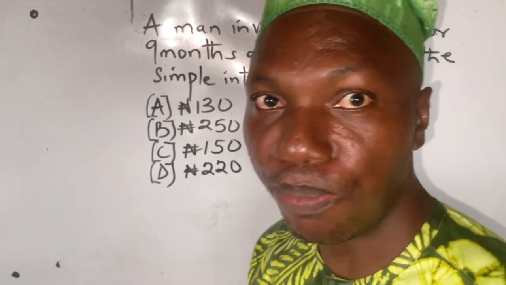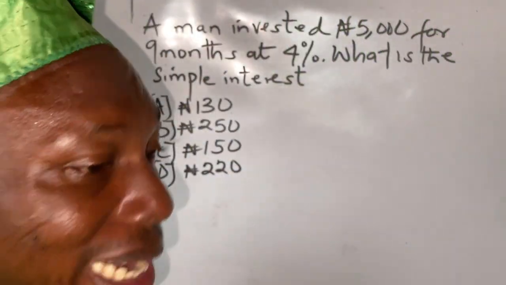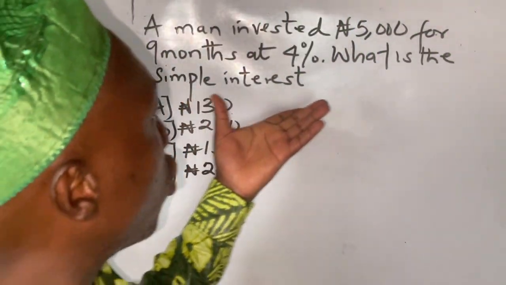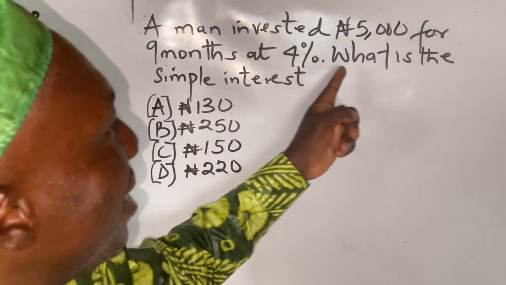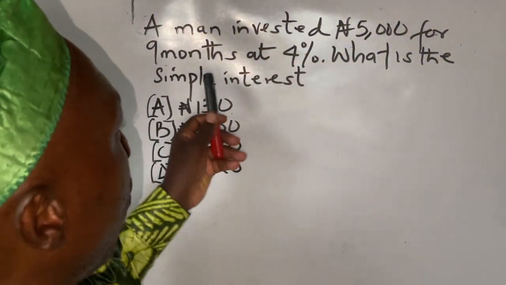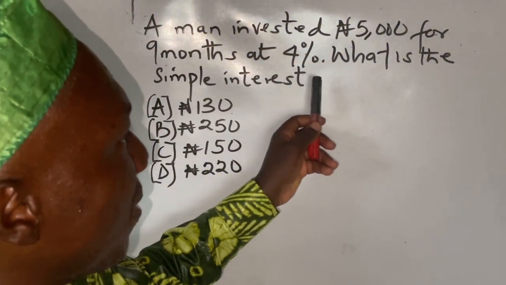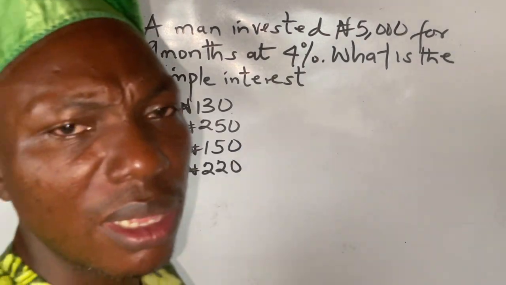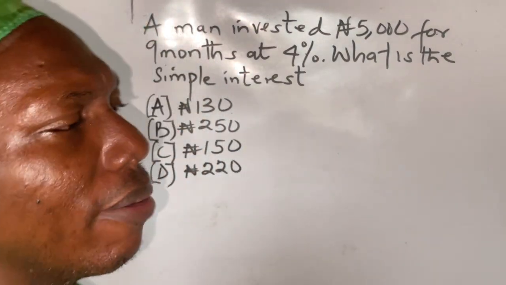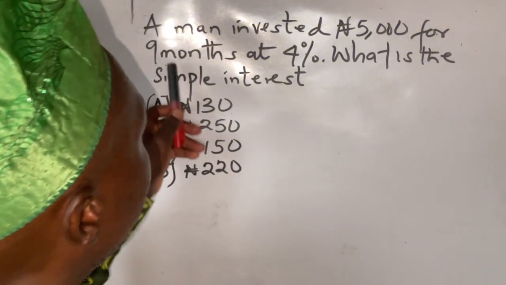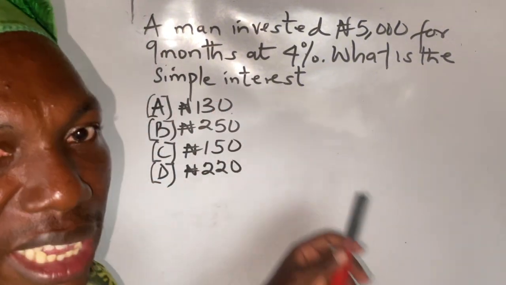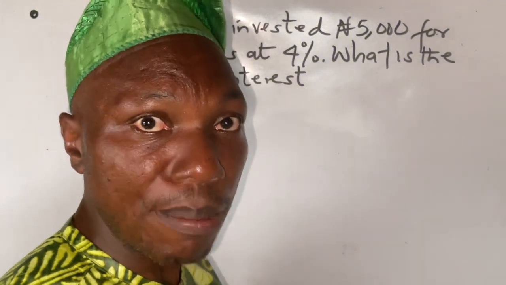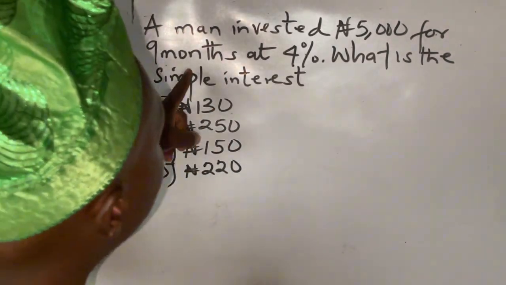Let's solve this problem. We have started simple interest some classes ago, and now we want to solve this problem. A man invested 5,000 naira for 9 months at 4%. What is the simple interest? This problem, many will find it challenging because of the word 9 months. Years, time is always given in years, but we are giving 9 months.